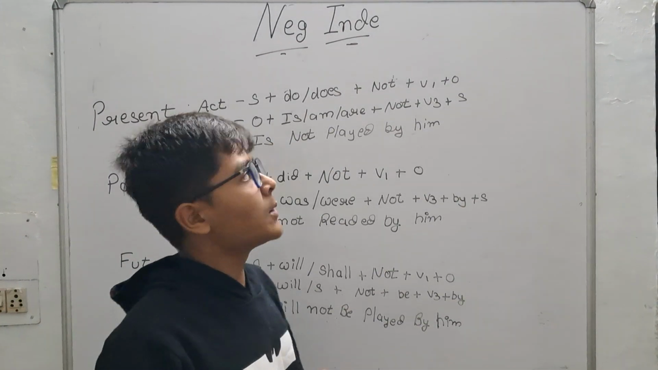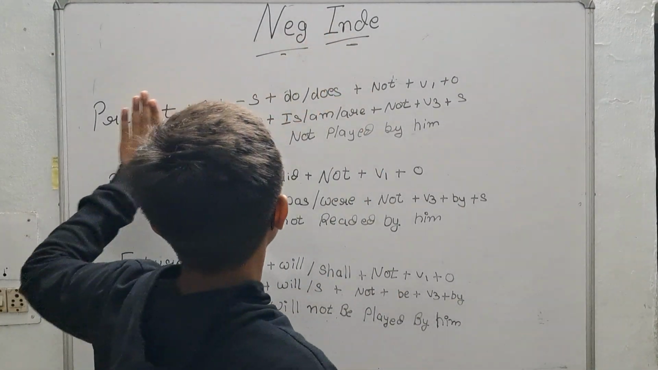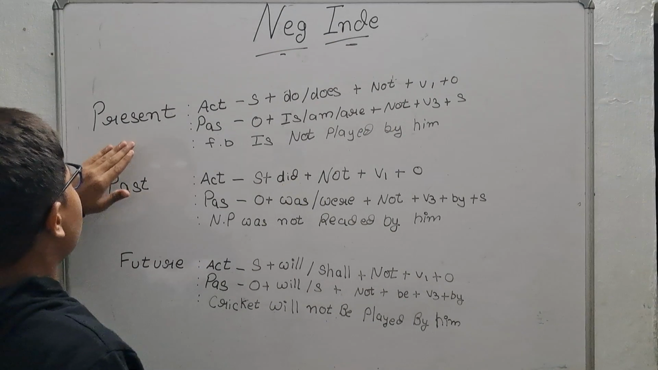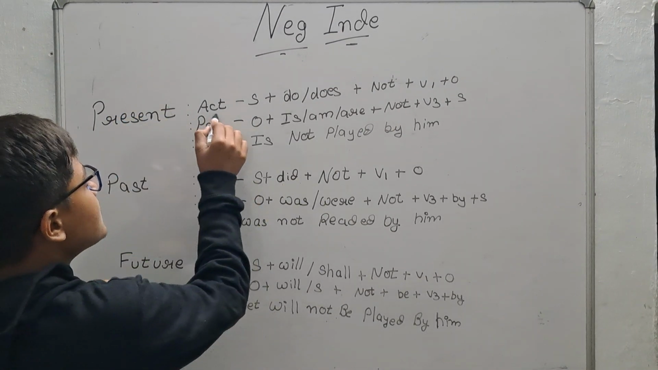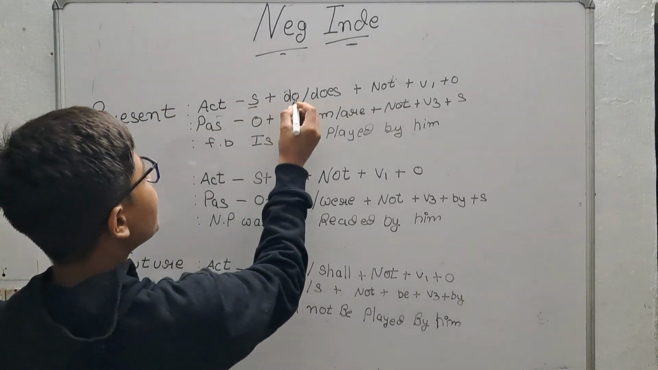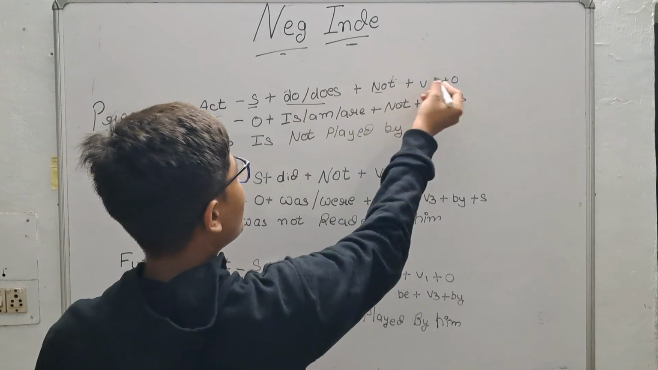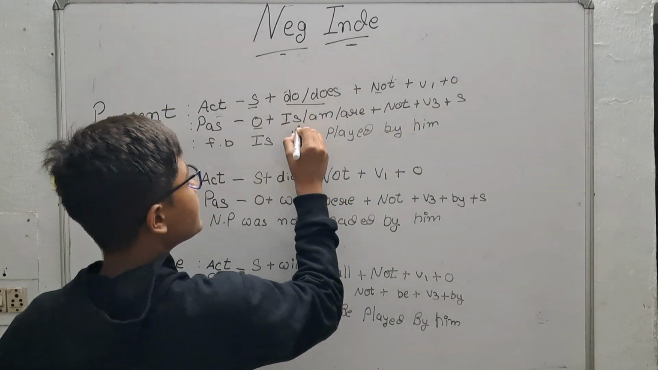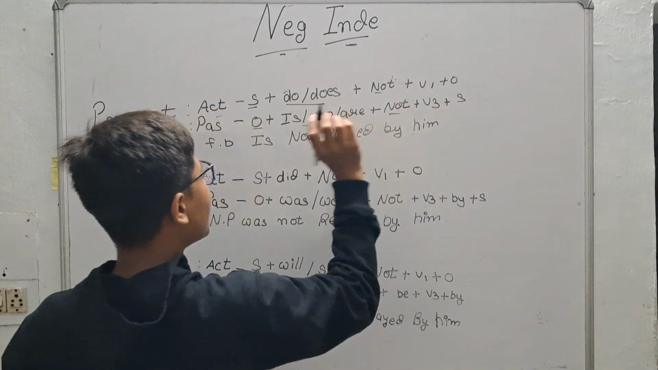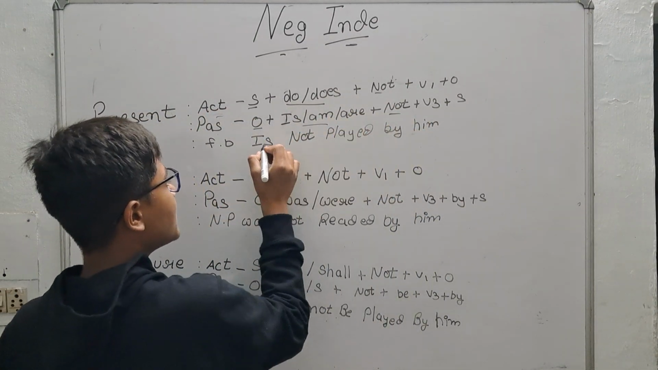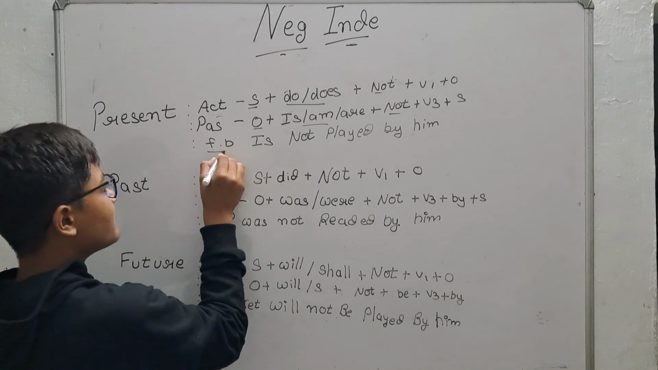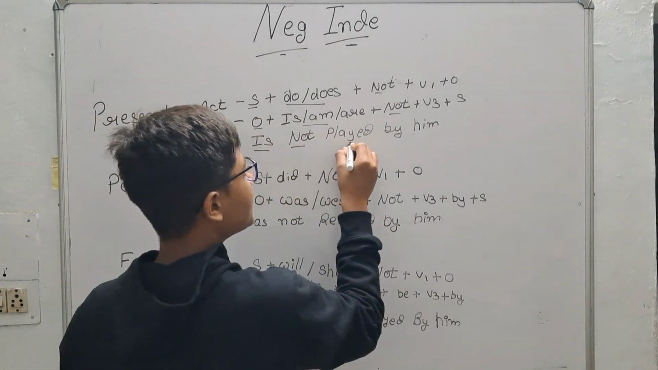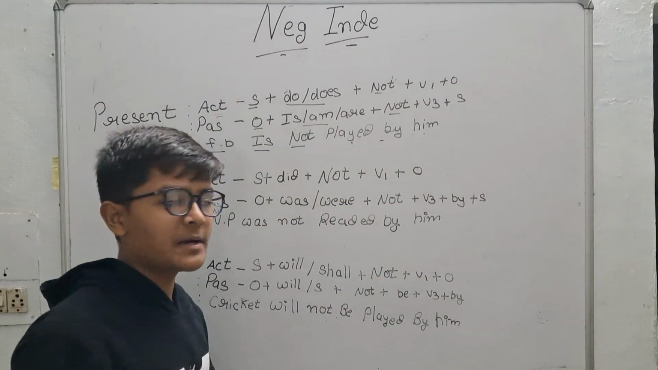So students, we are on negative indefinite. So let's quickly see about present active voice. We know that subject plus do/does plus not plus v1 plus object. So object will come over here, is not v3 and plus by plus subject. Let's see an example. Football is not played by him.